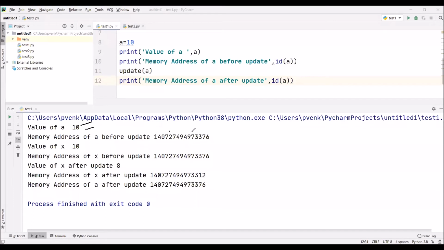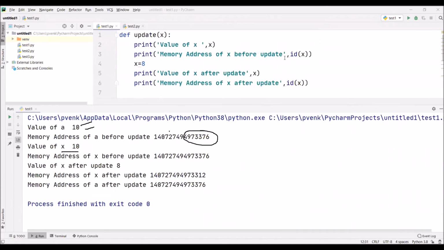Before we are sending the a value to the function as the argument, the address of a is 376. Now the x value is 10. Here you can observe, after the argument a is sent to the function, the value of x is 10.